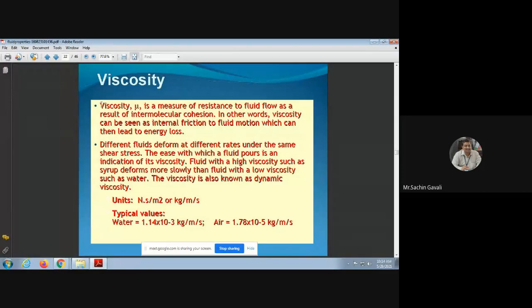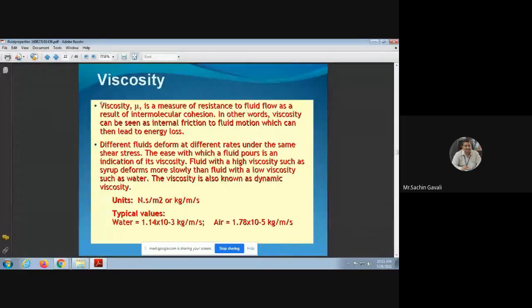Different fluids deform at different rates under the same shear stress, and the rate at which the fluid pours is an indication of its viscosity. On that day we took one example of syrup and water. If we pour a drop of syrup on a floor, and at the same time pour a drop of water on a floor, which will move faster?